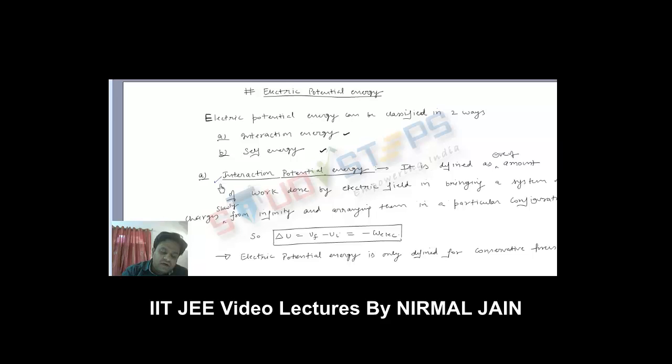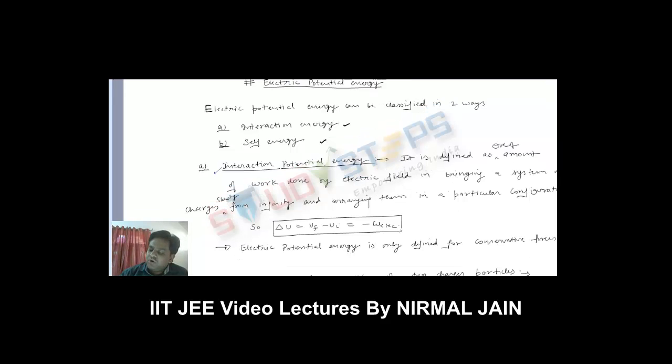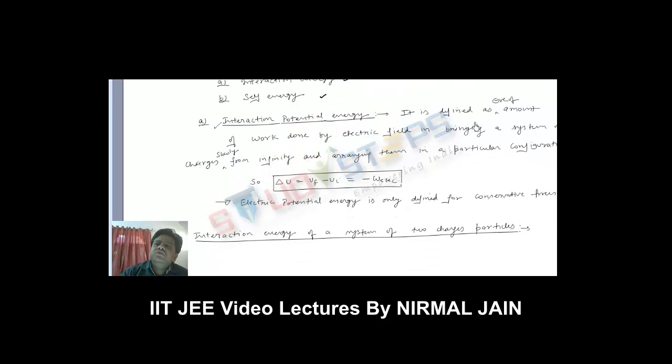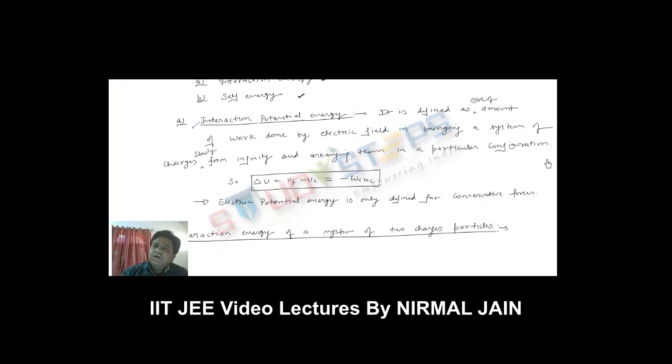If we talk of interaction potential energy, then interaction potential energy, as the name suggests, is always due to interaction between two charged particles, right? So interaction potential energy will always be present only when there is an interaction force between any two charged particles, or maybe three charged particles, right?